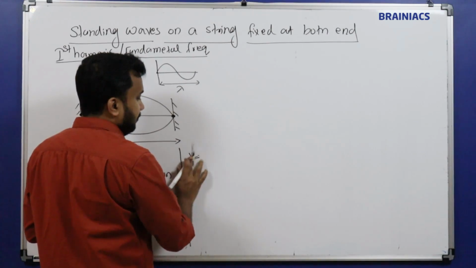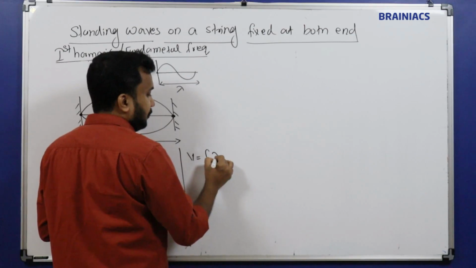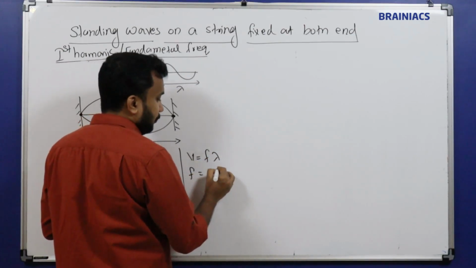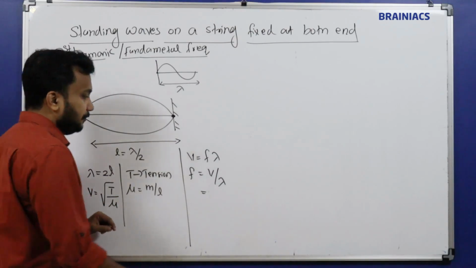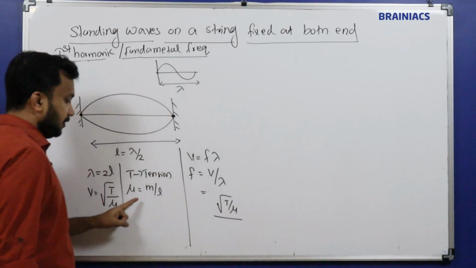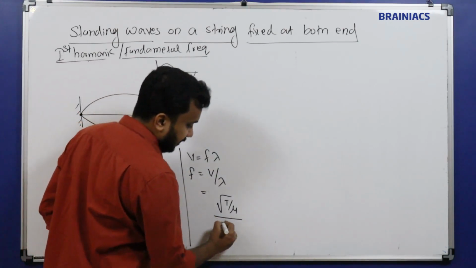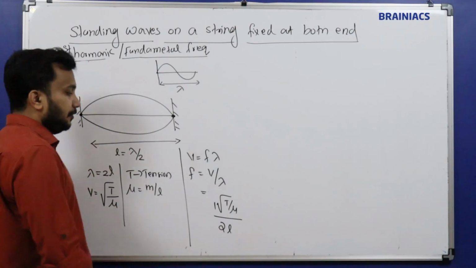I know velocity will be equal to frequency into lambda. Frequency will be equal to velocity by lambda. What is velocity? I know velocity is root of T by mu. Lambda is how much? 2L. So it is 1 by 2L into root of T by mu.